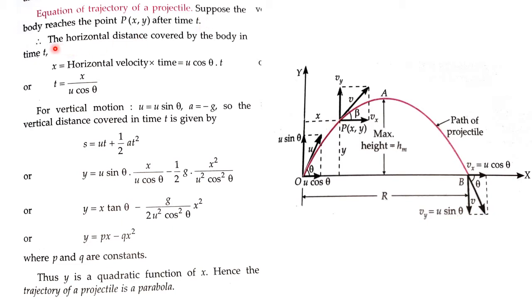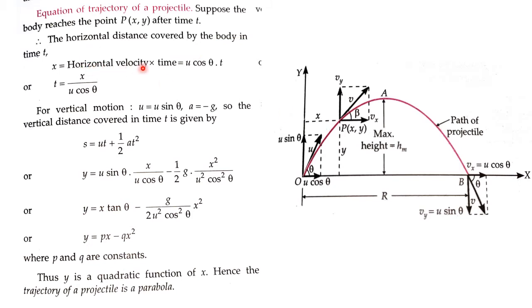Fine. Now, therefore, the horizontal distance covered by the body in time t will be, we know velocity equals the distance traveled upon the time, or I can also say distance traveled equals velocity times time.